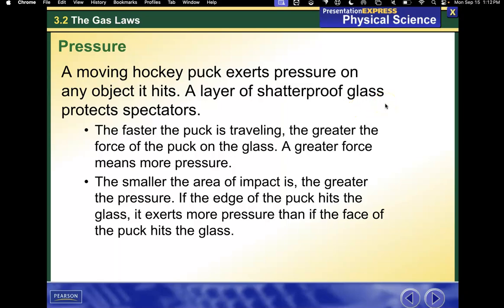A moving hockey puck exerts pressure on any object it hits. A layer of shatterproof glass protects spectators. The faster the puck is traveling, the greater the force of the puck on the glass. A greater force means more pressure. The smaller the area of impact is, the greater the pressure. If the edge of the puck hits the glass, it exerts more pressure than if the face of the puck hits the glass.